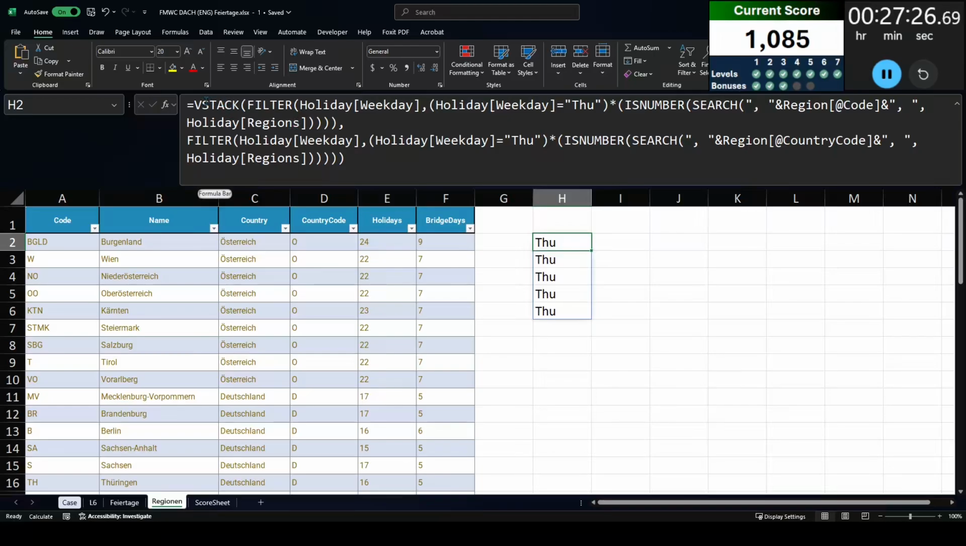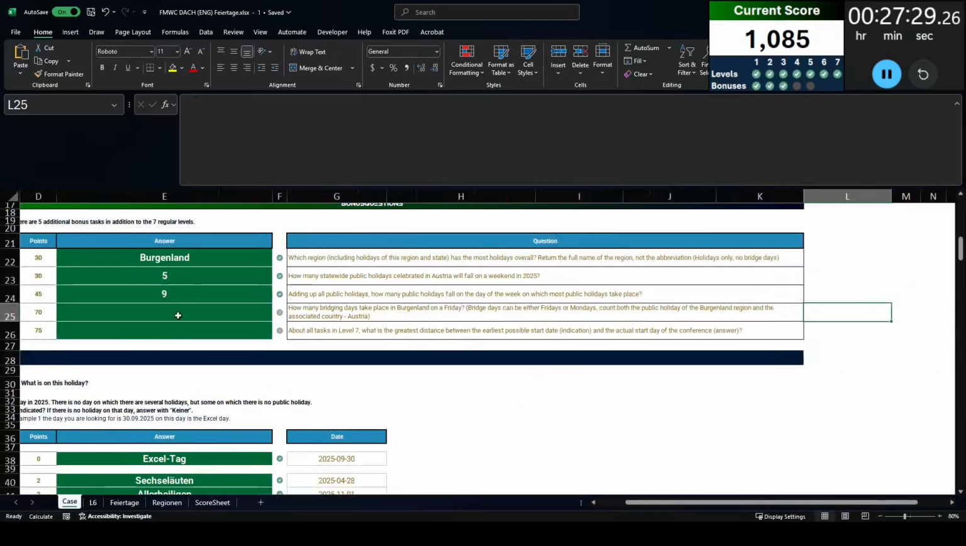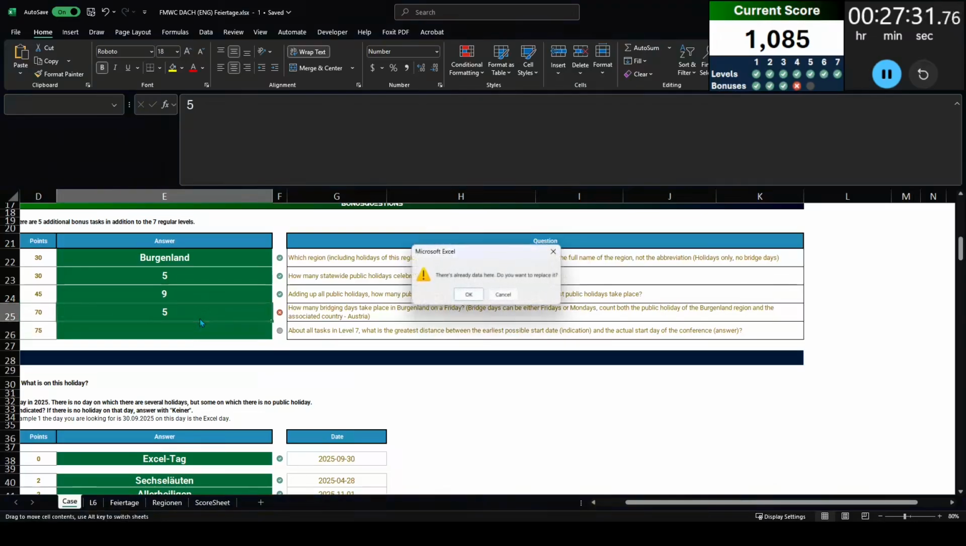Now I include the country. I see that there are 5 holidays listed on a Thursday, but that answer is coming up wrong. Let's see if I can figure out why.